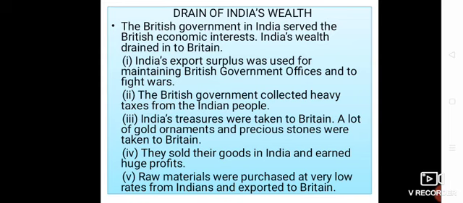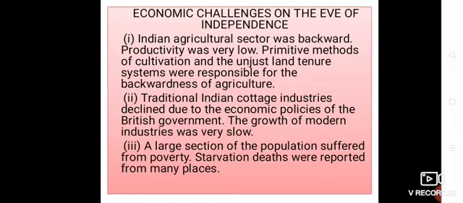India's export surplus was used for maintaining British government offices and fighting wars. The British government collected heavy taxes, or we can say tariffs, from the Indian people, or we can say lagaan also. India's treasures were taken to Britain. A lot of gold, ornaments and precious stones were taken to Britain. They sold their goods in India and earned huge profits. Raw materials were purchased at very low rates from Indians and exported to Britain.